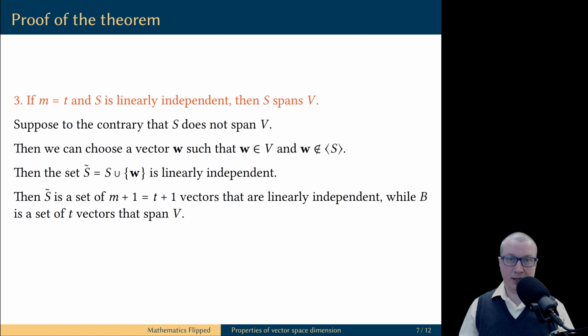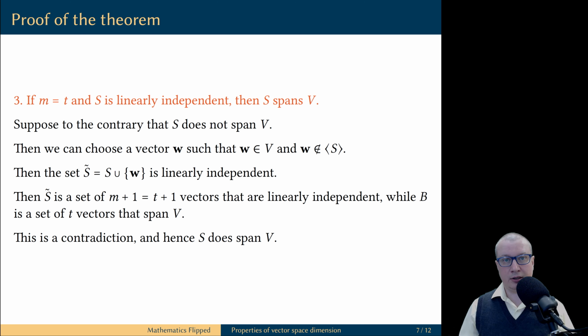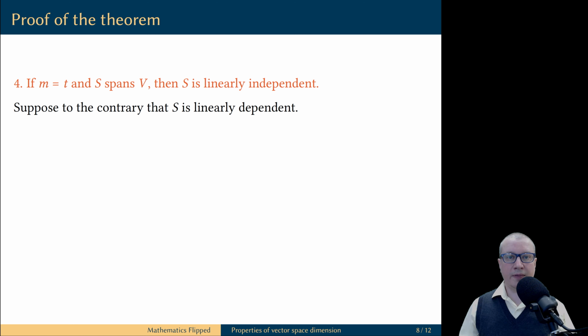Also, we have the set B, the basis of the vector space, which spans the vector space V and it contains T vectors. But this leads to a contradiction, because we have the set S tilde which contains T plus 1 vectors and it is linearly independent. It is a larger set than the spanning set B of T vectors. We know this is impossible, therefore our assumption was wrong, and the conclusion is that the set S must span the vector space V. Yet another proof by contradiction to prove claim number 4.